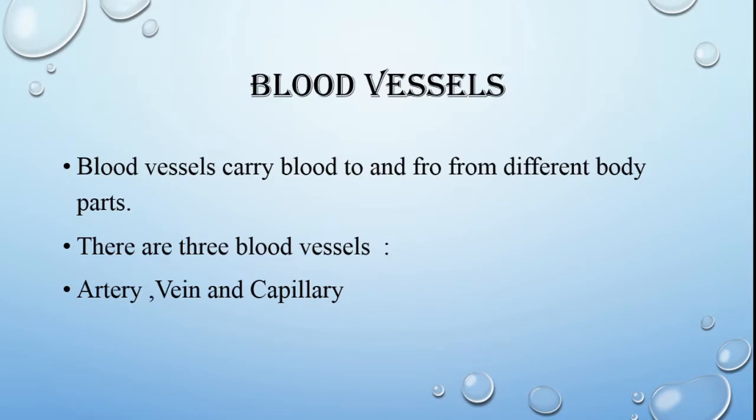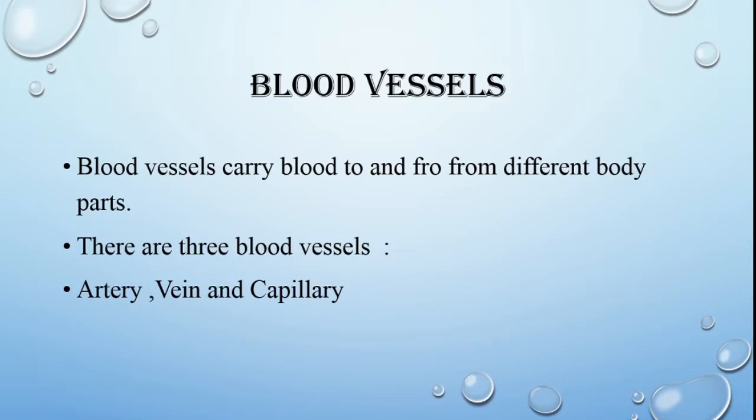Now, after the blood components, the next important part of the circulatory system is the blood vessels present in our body through which this blood flows. Blood vessels carry blood to and fro from different parts of the body, means from heart to body and body to different parts of the heart. There are three blood vessels present in our body. They are artery, vein and capillary.